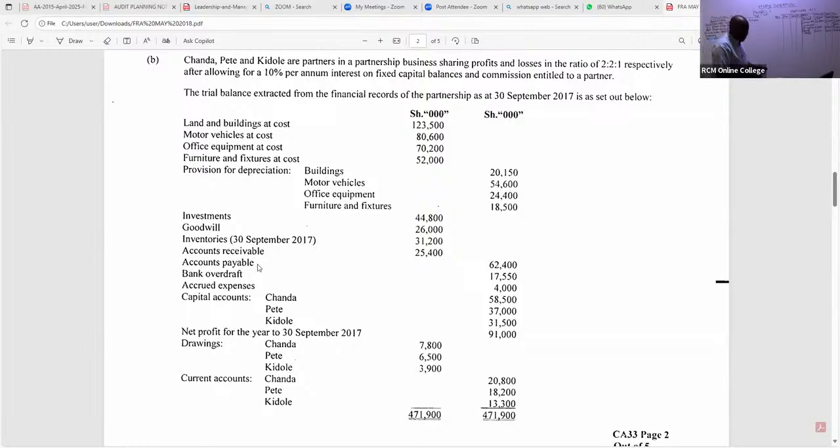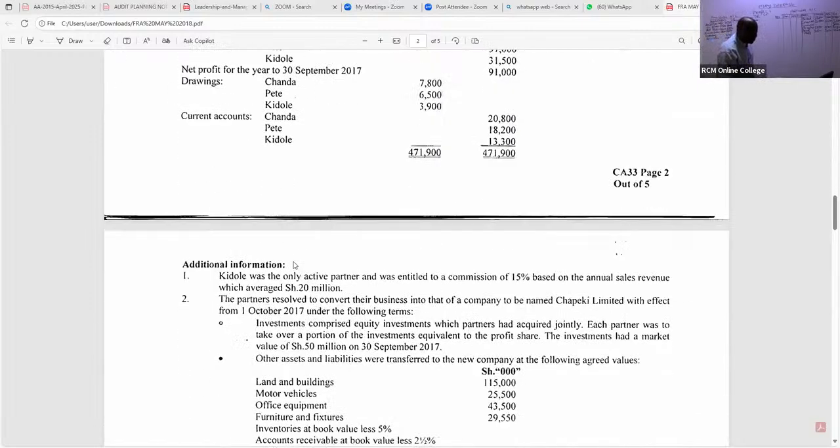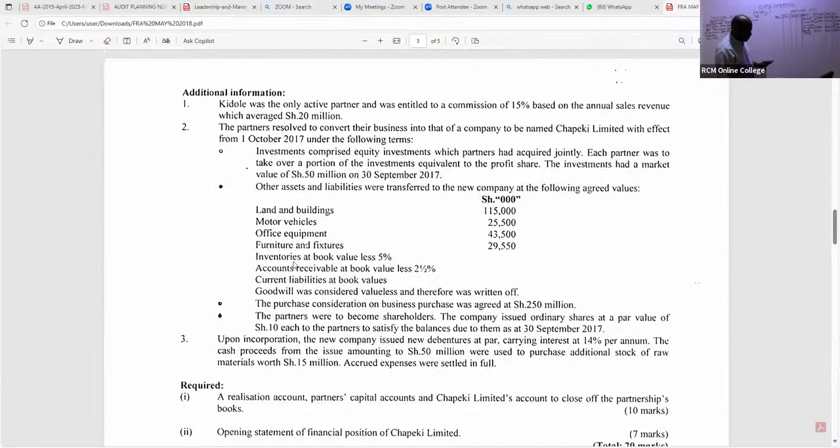And of course, they have told us here. Please listen. First of all, listen. They have told us somewhere here that current liabilities were taken at book values. Even if they never told us, that is the rule.